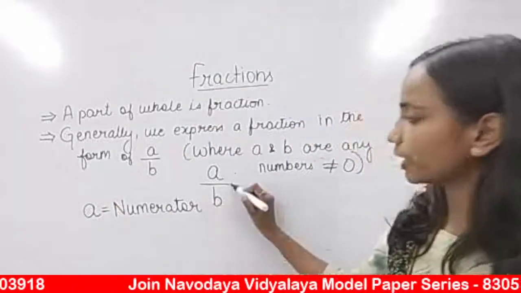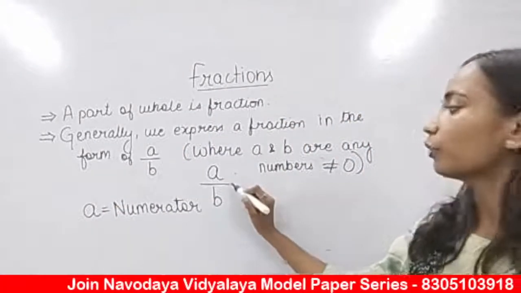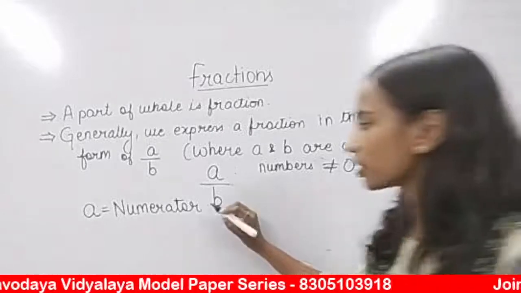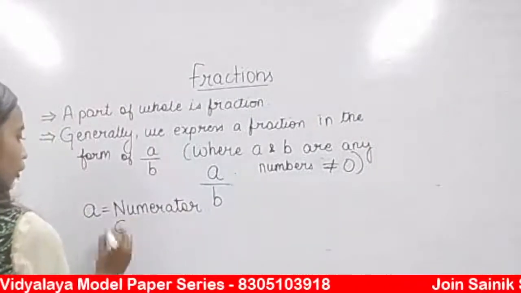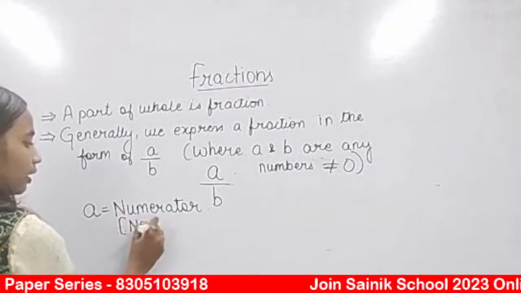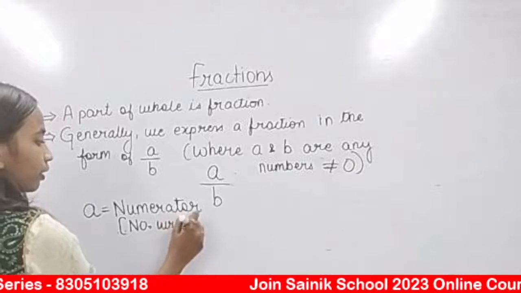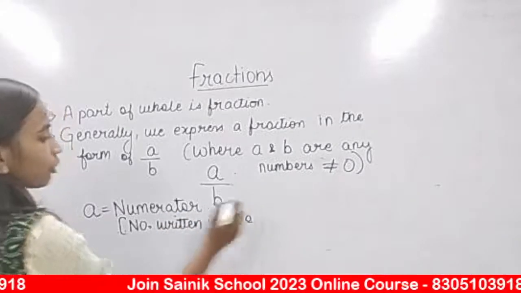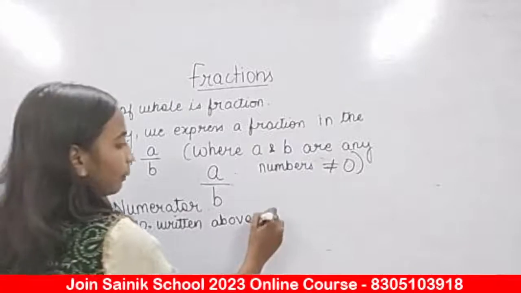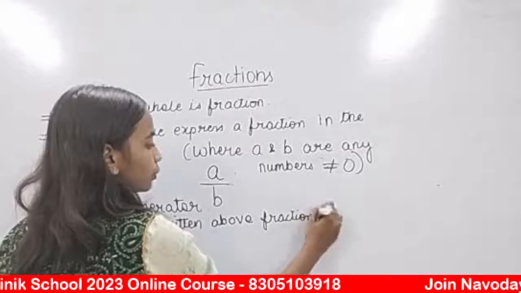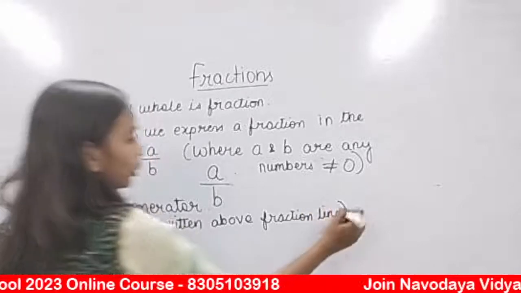Numerator means any number that we write above the line. This line is called as fraction line. What do we call it? We call it fraction line. So any number that is written above the fraction line, that is numerator. How will you define numerator? Number written above fraction line. These are the very basics of fraction that we should know. Number written above fraction line is what is numerator.